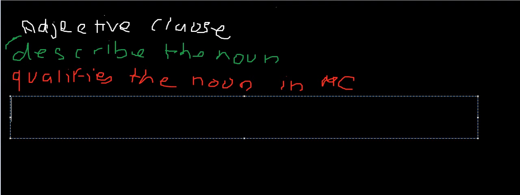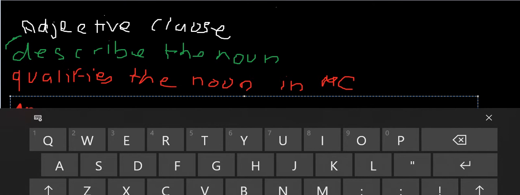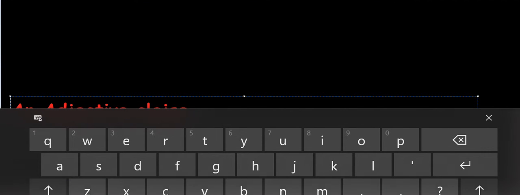Just a second. So if we define it, we will have an adjective clause.